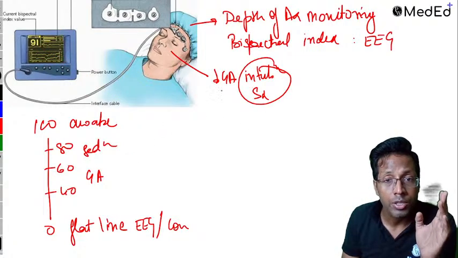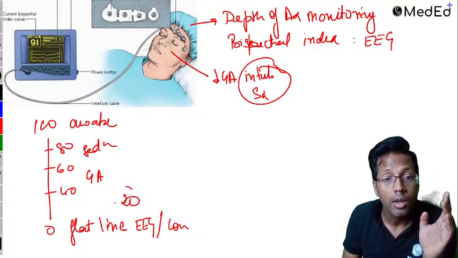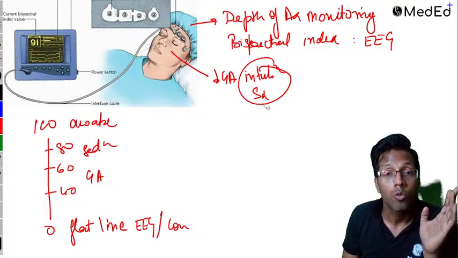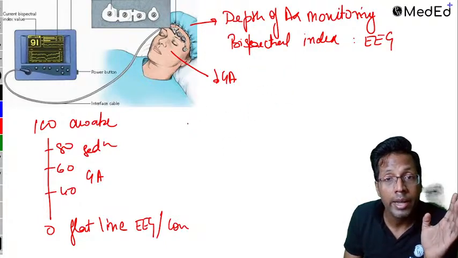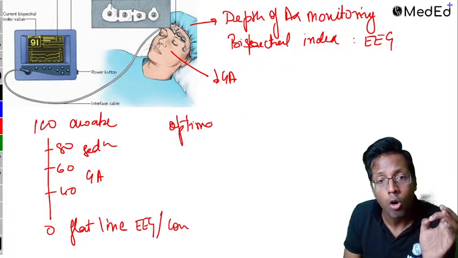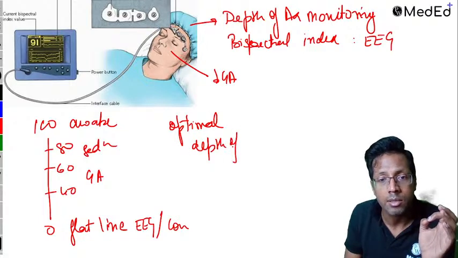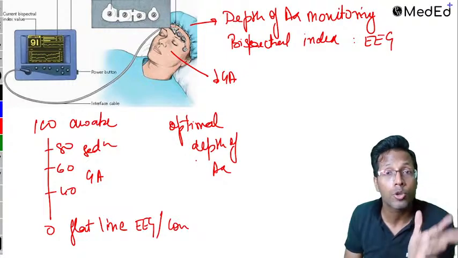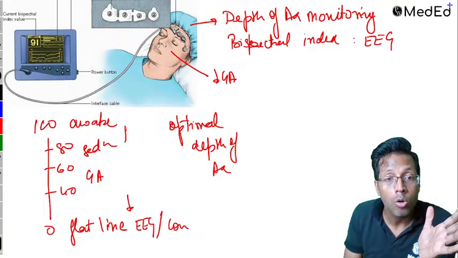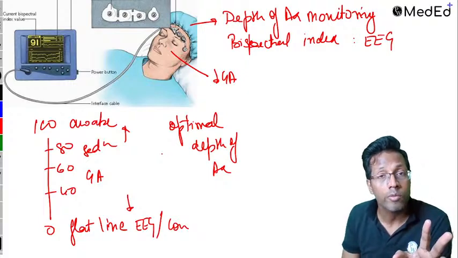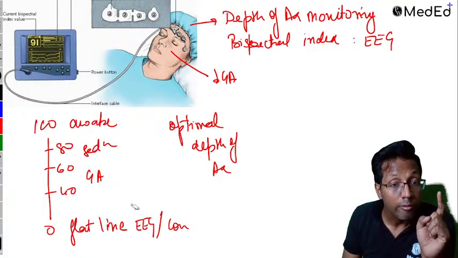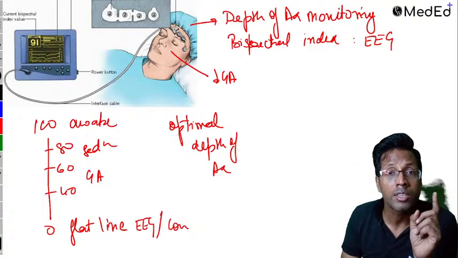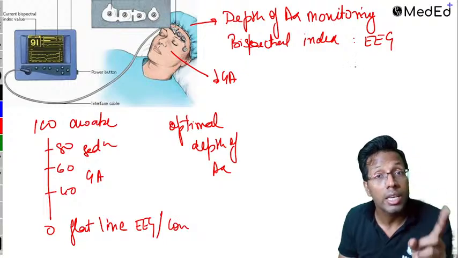Now imagine under GA, the patient is intubated, surgery is going on and the value is 20. Imagine the patient is now going towards coma. So you need to stop your anesthesia. So the bispectral index, or depth of anesthesia monitor, helps you maintain the optimal depth of anesthesia, meaning during the surgery how deep the patient should be, neither too much nor too little. So overdose and underdose of the drug are both prevented and the patient is comfortable during the surgery. This is the bispectral index. It is based on EEG.